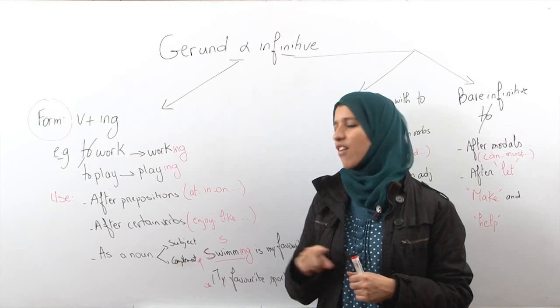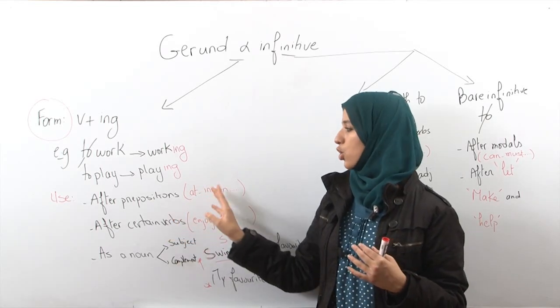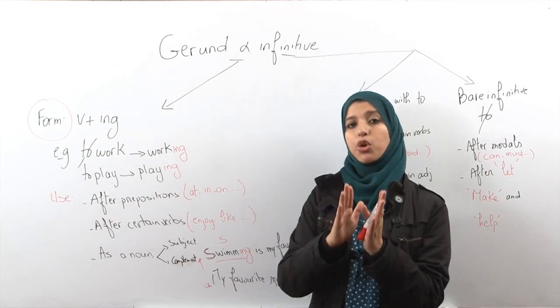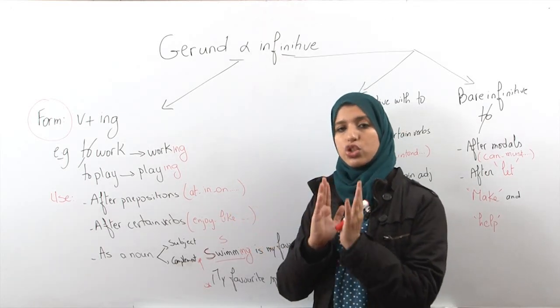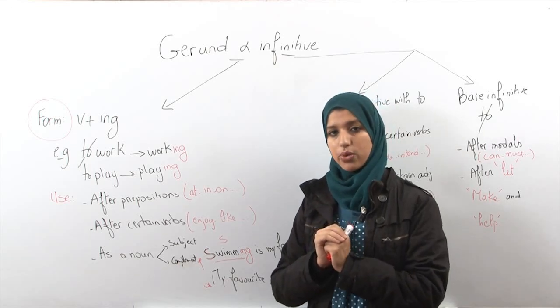So whenever you have a preposition, I'm talking about prepositions in English, of course, you have the verb plus ing. So when we have a preposition and we have a verb after that preposition, we should use it in gerund, which means verb plus ing, all right?